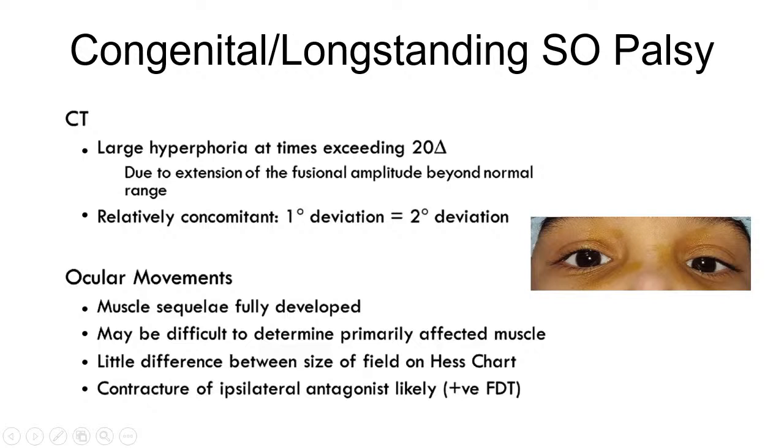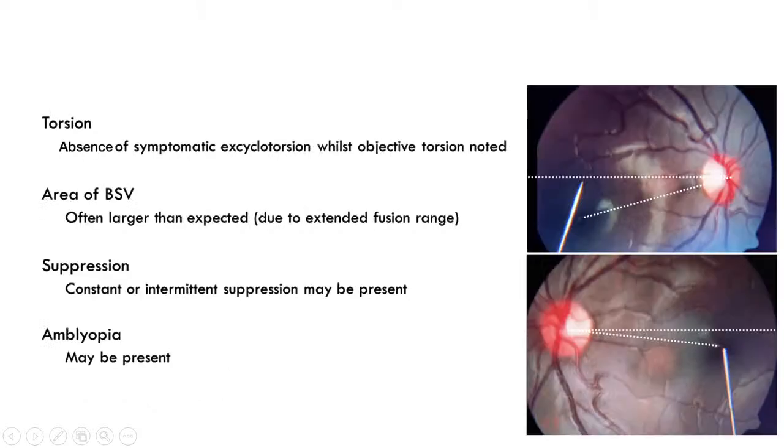Also in long-standing superior oblique palsy, we measure large hyperphoria at times exceeding 20 prism diopters. These are due to extension of fusional amplitude beyond the normal range in a child who is trying to fuse since childhood. Also, the squint is relatively concomitant, where primary deviation is equal to secondary deviation. Muscle sequelae are usually fully developed, and it may be difficult to determine the primary affected muscle. There's little difference between size of field on Hess chart, and contracture of ipsilateral antagonist is likely present.